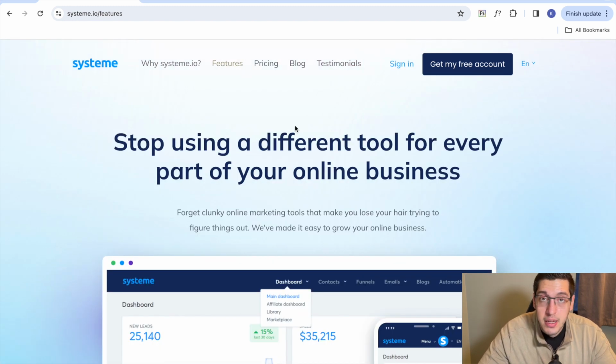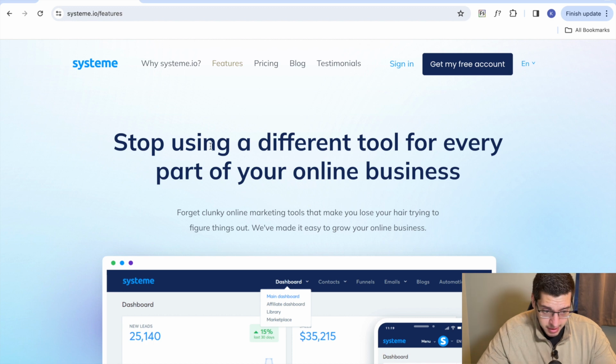While we're here, we're going to take a look at some of the features that System.io has to offer. The very first thing it says is to stop using a different tool for every part of your online business. To sum System.io up, it is a complete CRM that lets you do your landing pages, your email marketing, your webinars, your course building, your product selling. You can do any of those things within this platform completely for free. Nothing needed to sign up.